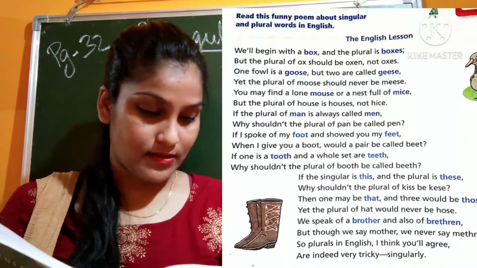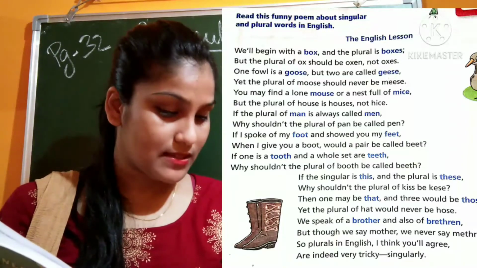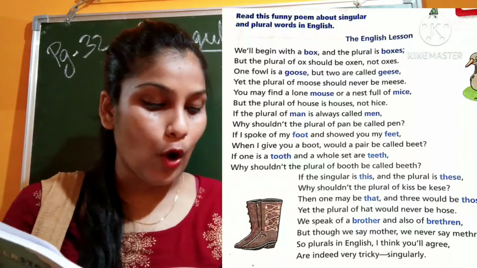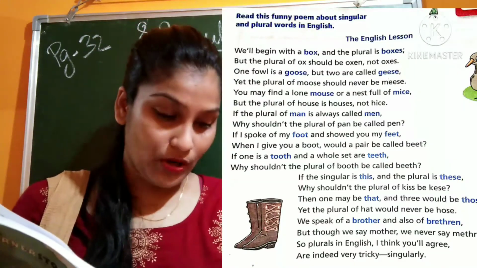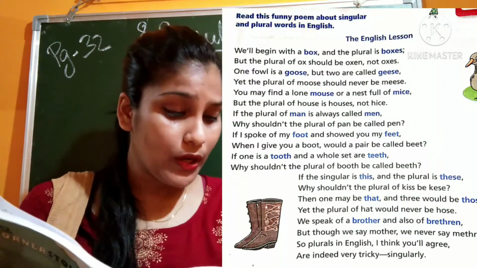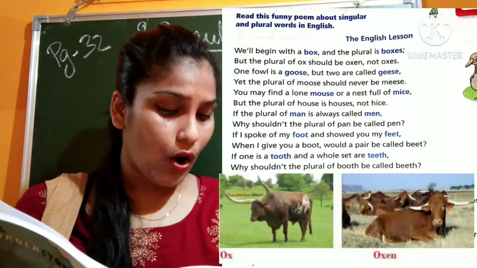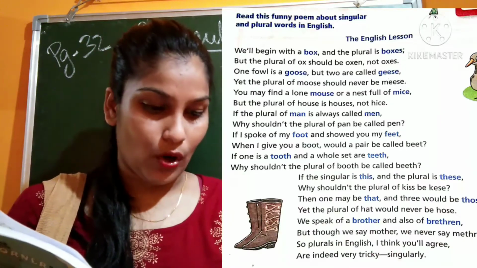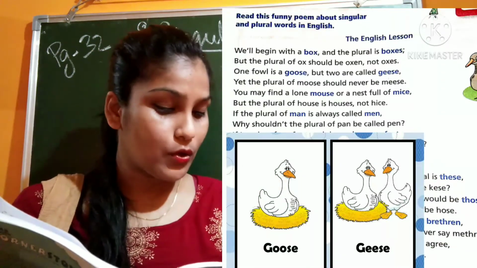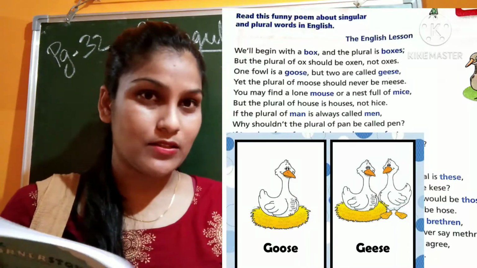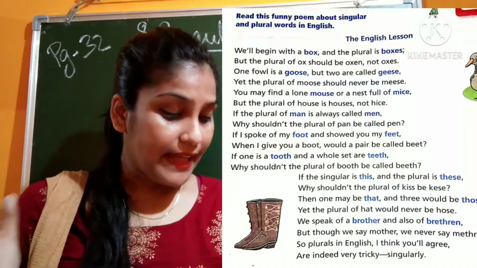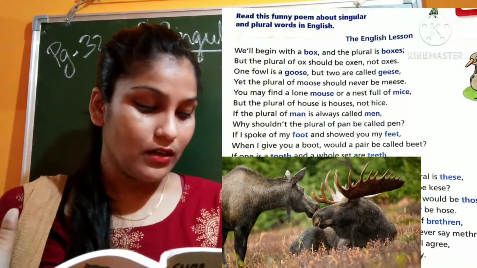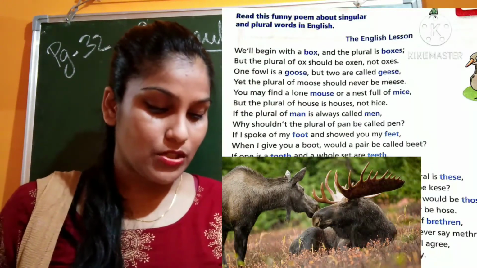The English lesson. We will begin with a box, and the plural is boxes. The plural of box is boxes. But the plural of ox should be oxen, not oxes. One foal is a goose, but two are called geese. Goose, geese. Yet the plural of moose should never be meese. The plural of moose is moose only. It is not meese.